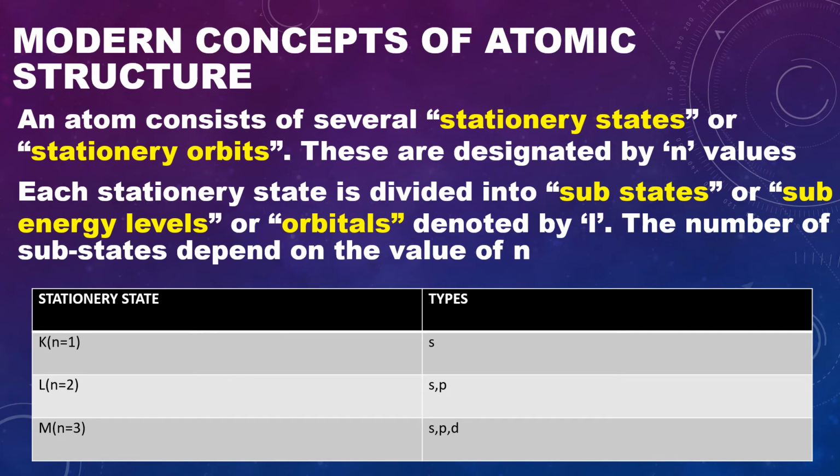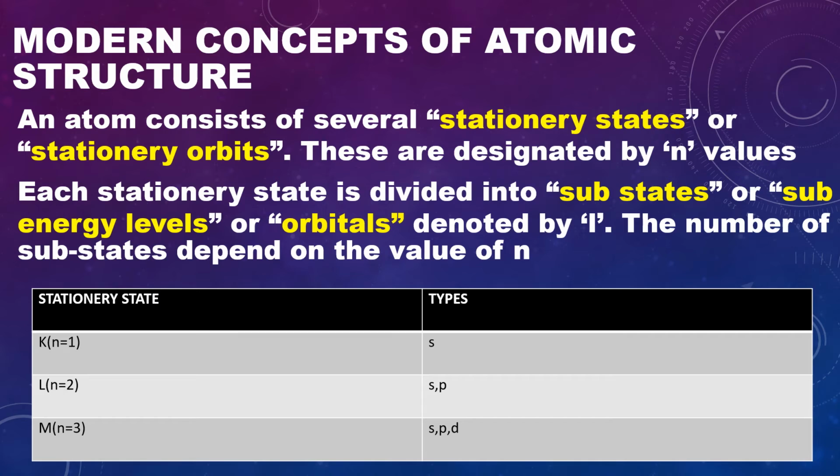The modern concepts of atomic structure are as follows. Atom consists of several stationary states or stationary orbits. These are designated by n values. Each stationary state is divided into substates. These substates are called subenergy levels or orbitals. The number of substates depends on the value of n. These substates are designated by the l values.